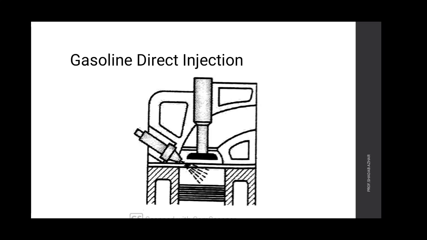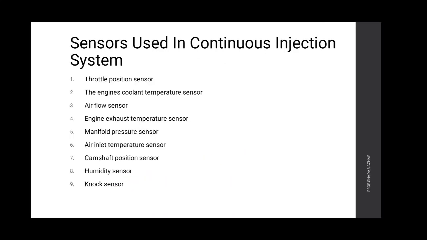The ECU uses various sensors located on the engine components. It receives input from the sensors in the form of voltage signals, which are analyzed to adjust the air fuel ratio and injection timing. Some sensors are used in continuous injection system.